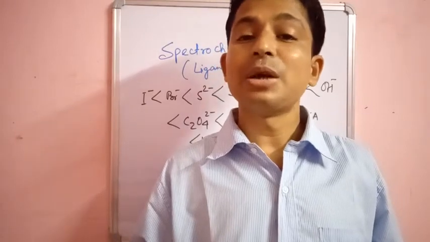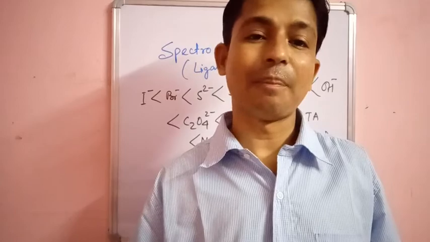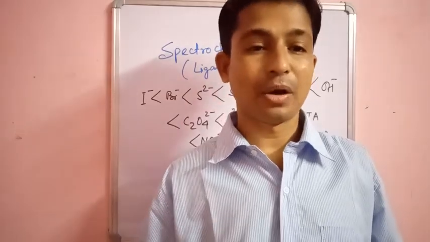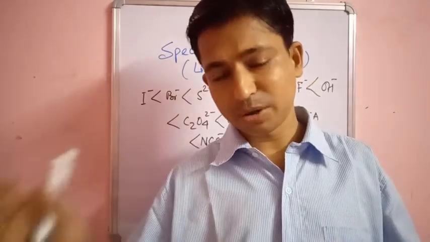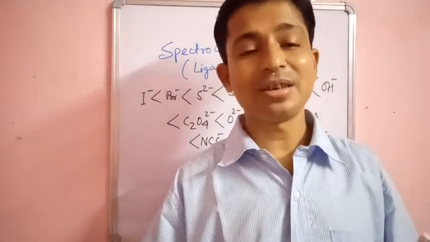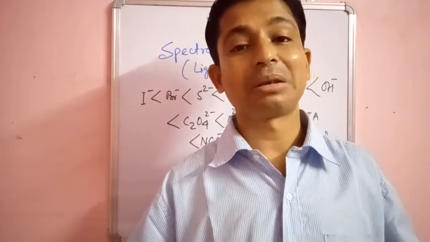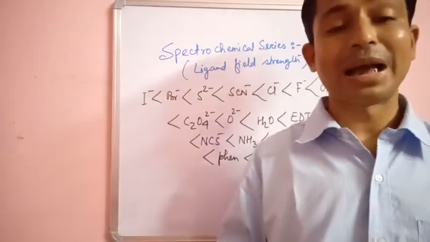And if the ligand is a weak field ligand, it will not do the pairing of electrons, and as a result the complex will be a high spin complex. So strong field ligand will make a low spin complex, weak field ligand will make a high spin complex. So this is the way you can remember whether the complex will be a low spin complex or a high spin complex.